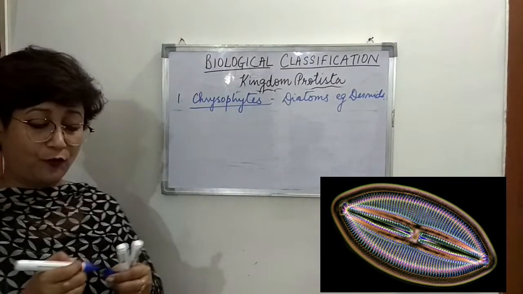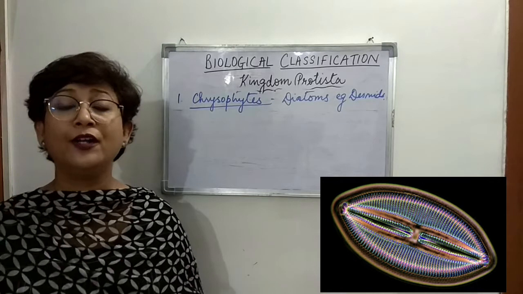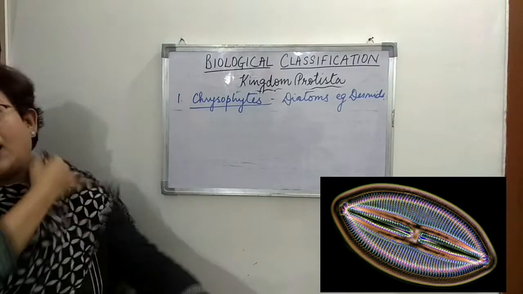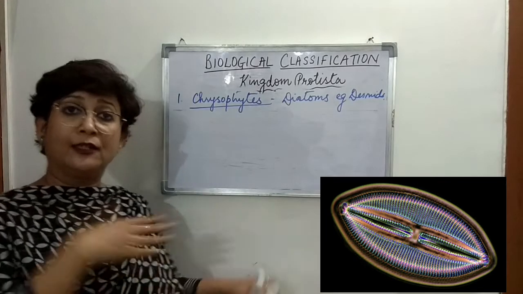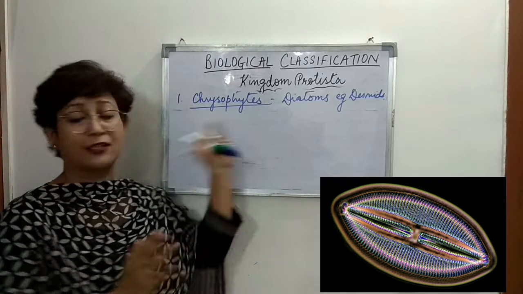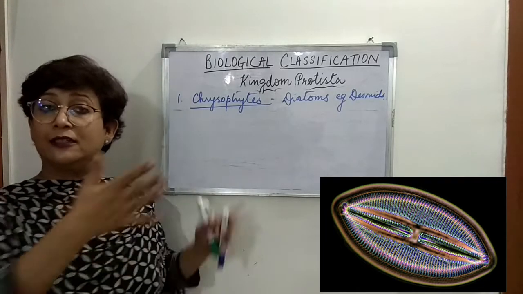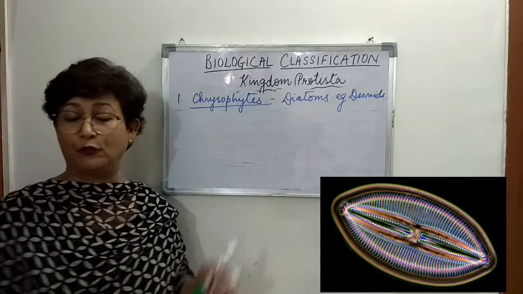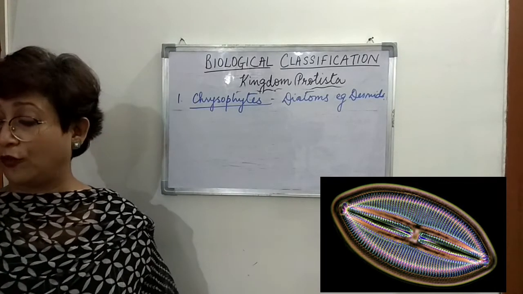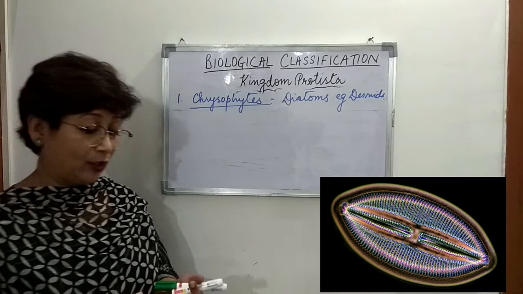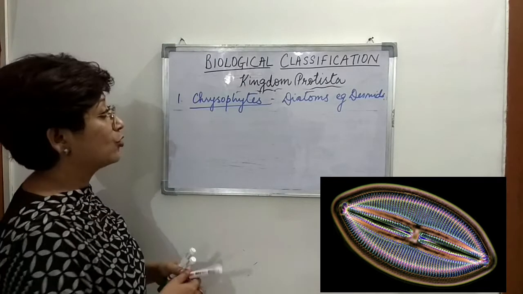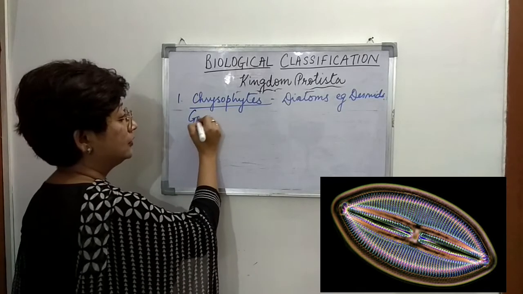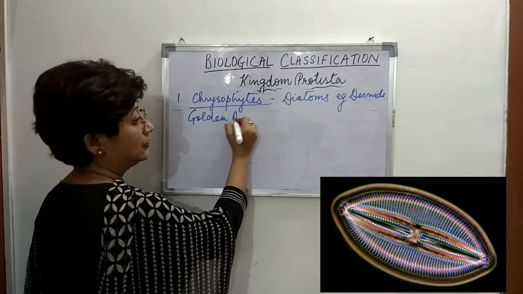Chrysophytes, diatoms, or desmids. Now, what kind of organisms are these? Right, the general characteristics we've already learned are present in all the groups that we will talk about. So it's there in chrysophytes also. Right, now they are also known as golden algae.